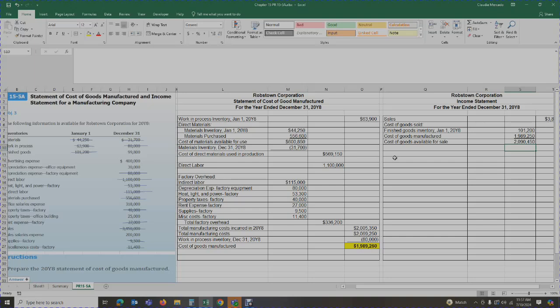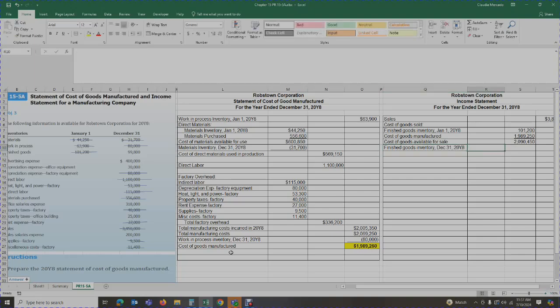Now we have to figure out, okay, this is what we have available. Did we have any product at the end of the year that we had not sold? So we have our finished goods inventory on December the 31st.